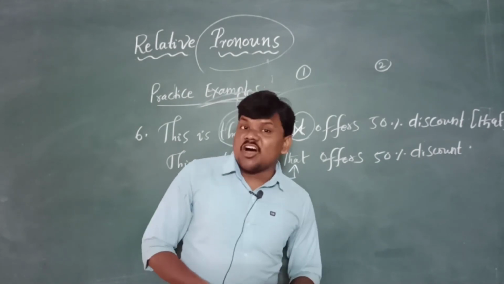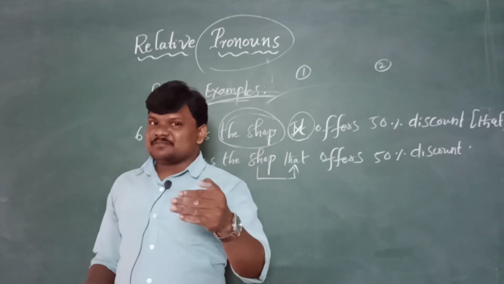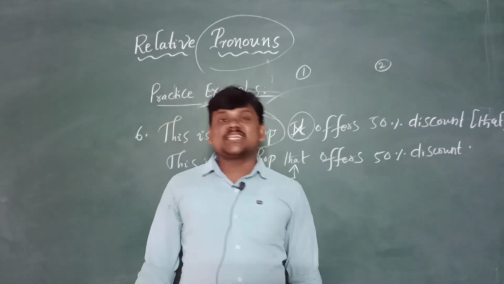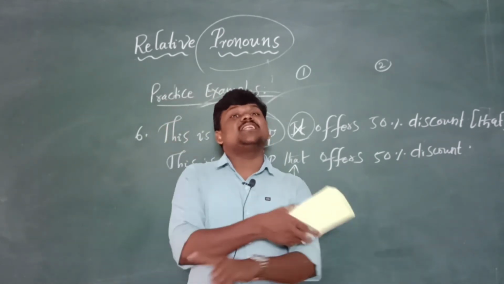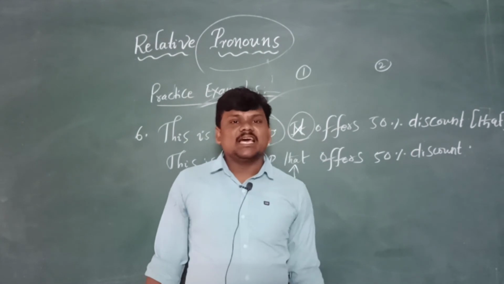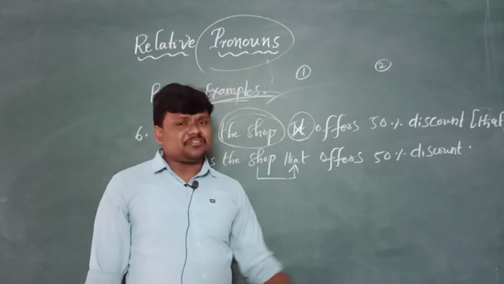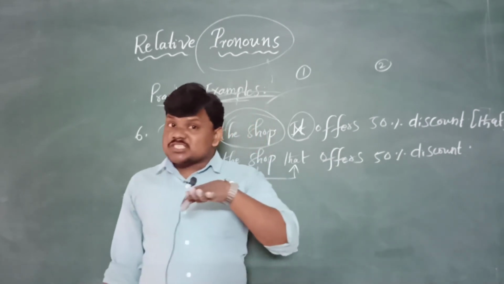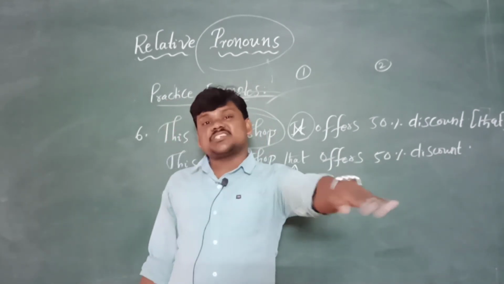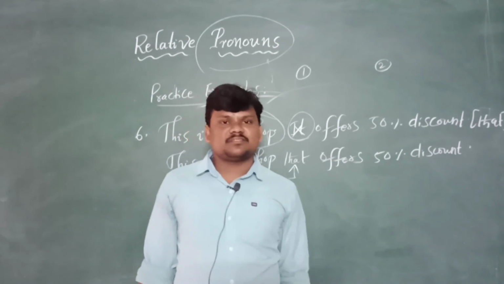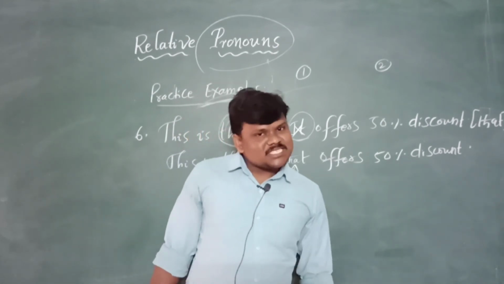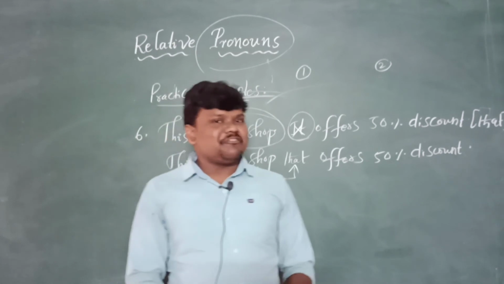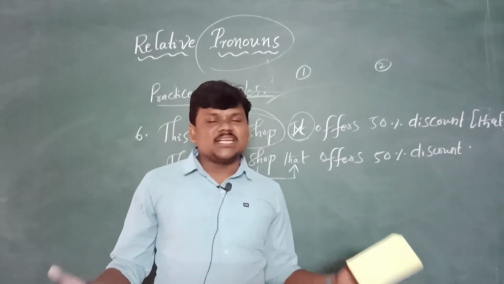But take this example: The car dashed against a tree. It was going at 100-meter speed. Here we need to write based on the sequence of actions. The earlier action should be mentioned first, because of that this action happened. The car which was going at 100-meter speed dashed against a tree. Right answer.